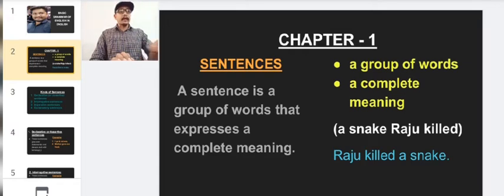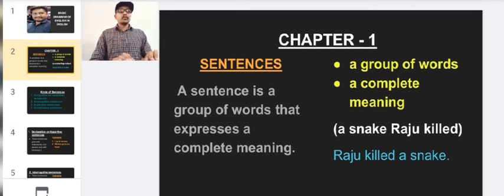First of all, it should have a group of words, then it should have a complete meaning. So by a group of words alone we cannot make a sentence. It should have a complete meaning also. So Raju killed a snake, and always end with the correct punctuation mark, and always start the sentence with a capital letter. This is just an introduction about sentences.